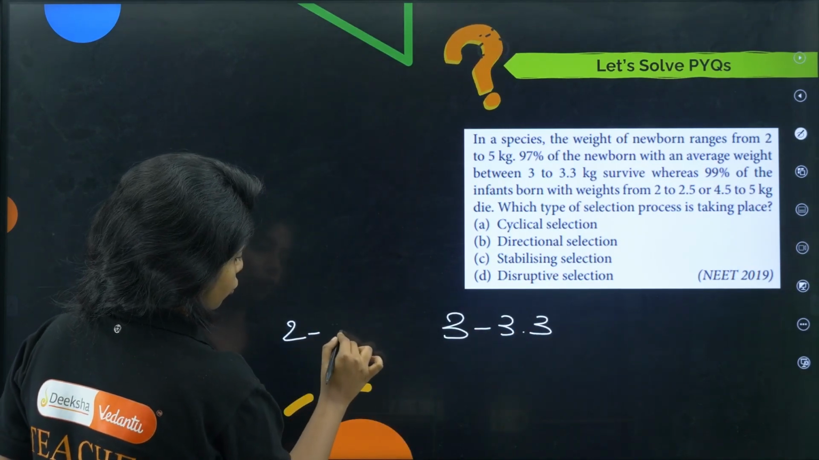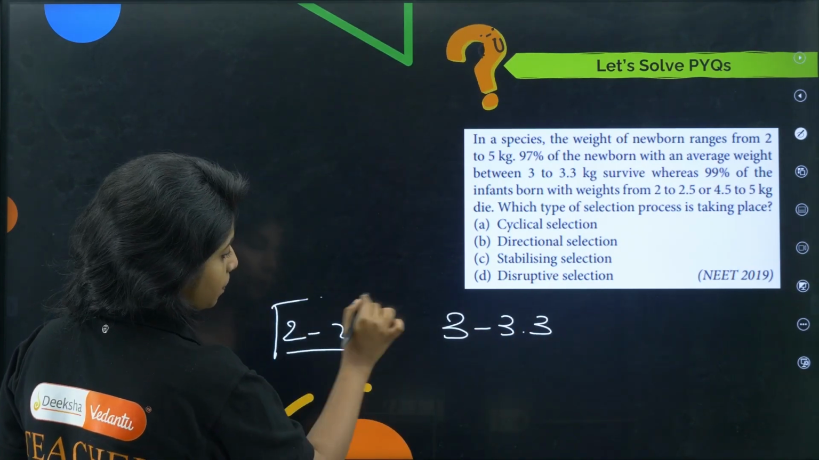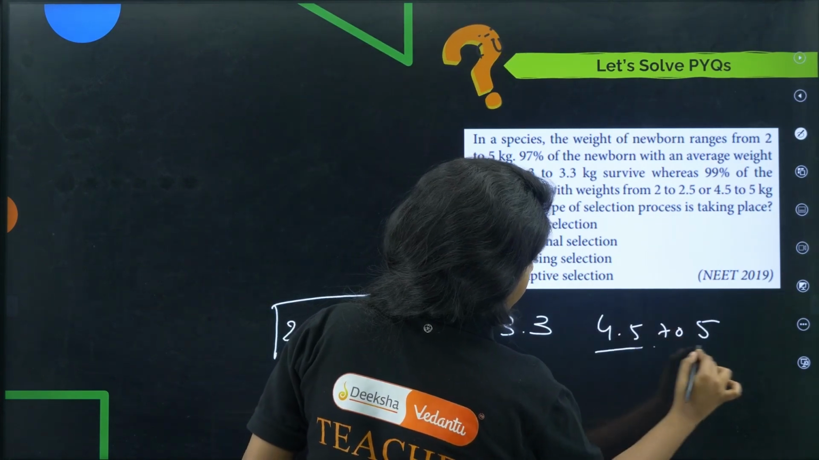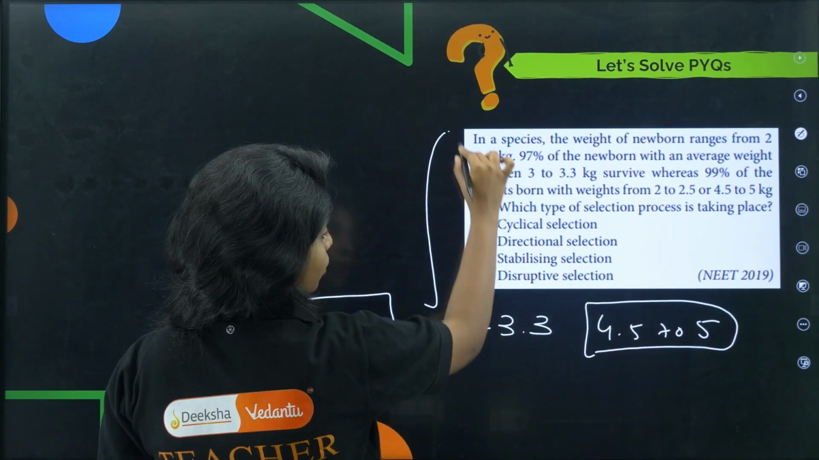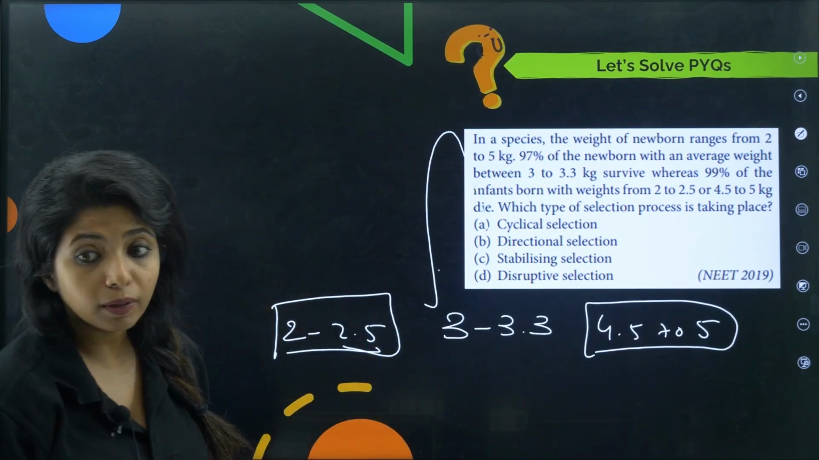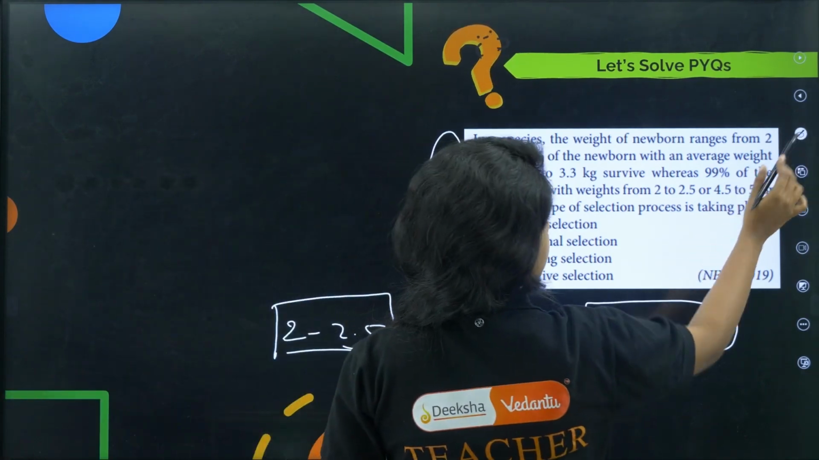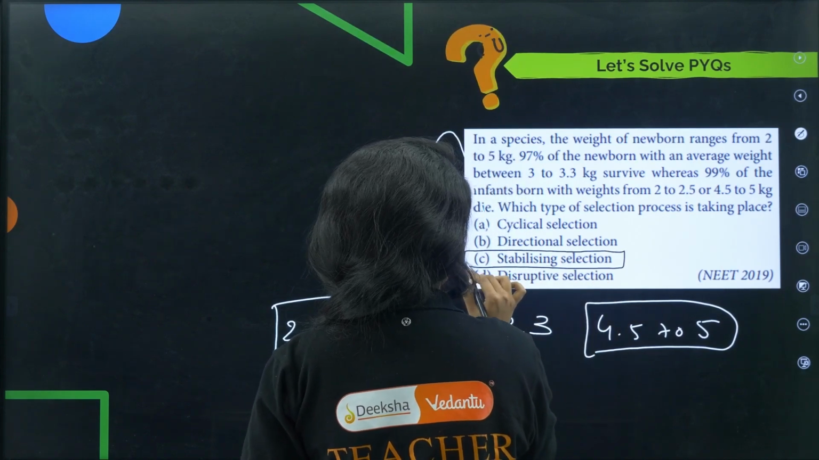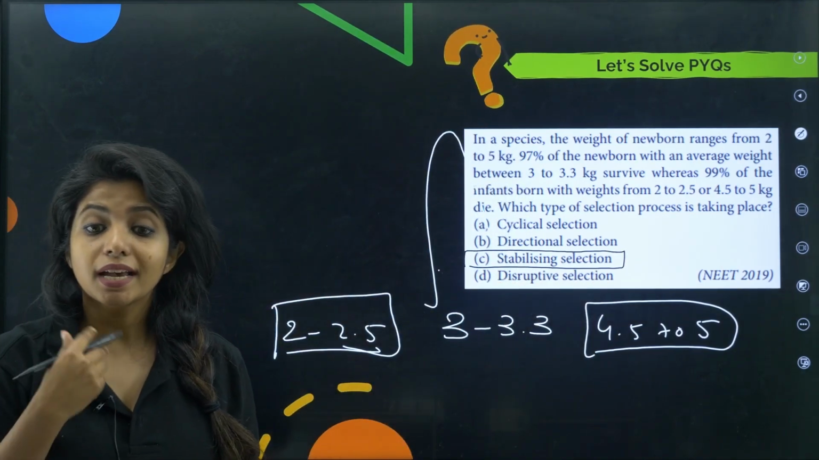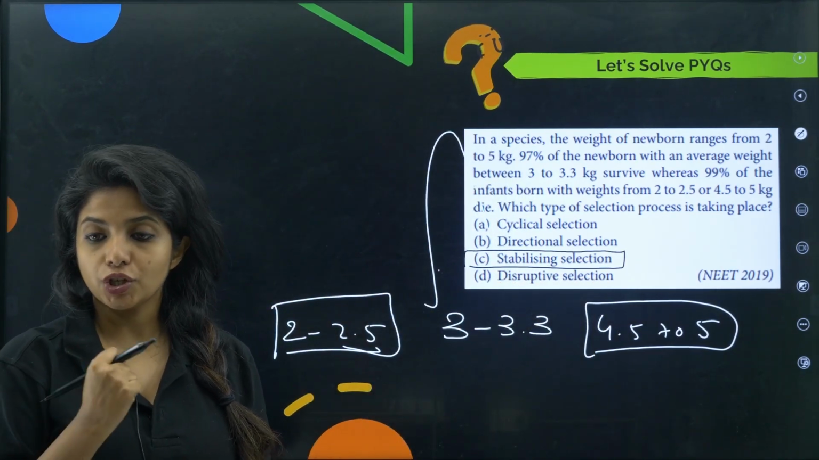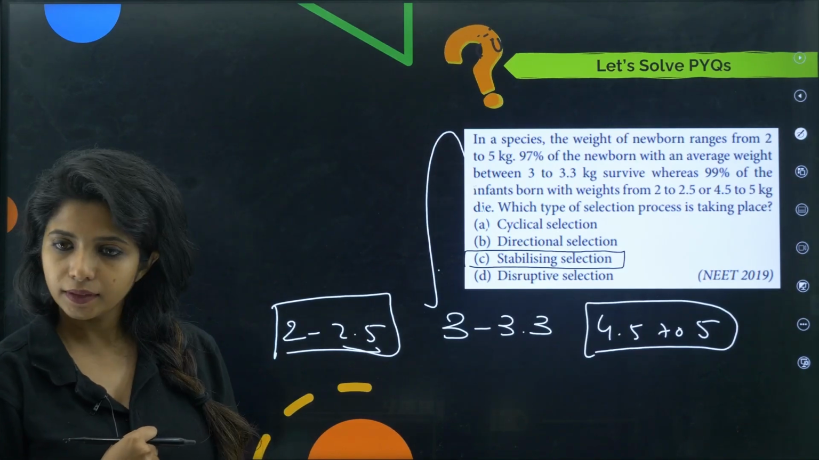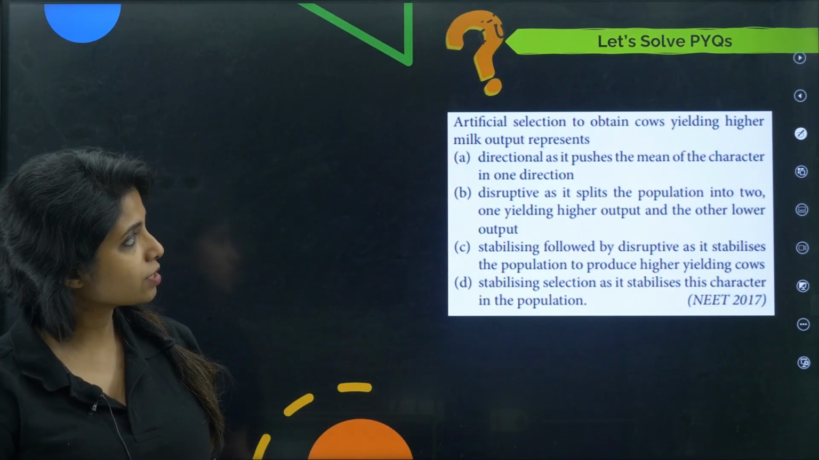What about this 2 to 2.5? This is one peripheral character. What about this, 4.5 to 5? This is another peripheral character, but they are not obtaining the peak over here. So children, what type of selection will this be? This is stabilizing type of selection. This is known as stabilizing type of selection that you find over here. Cool? Okay. Now, one more question is there.